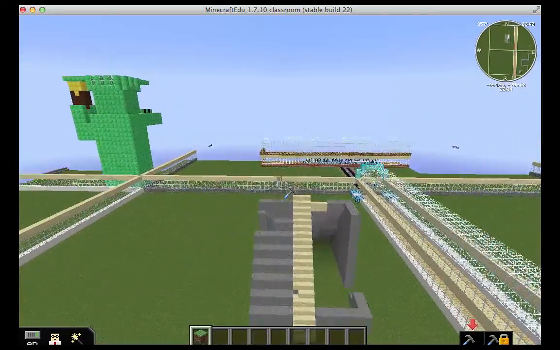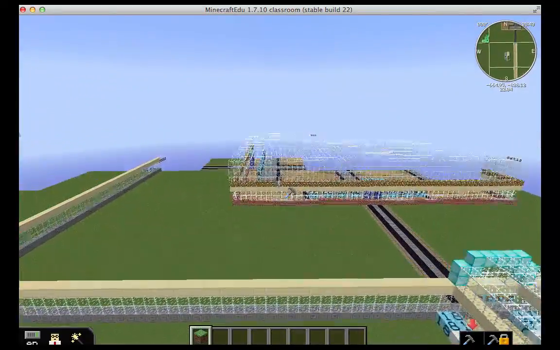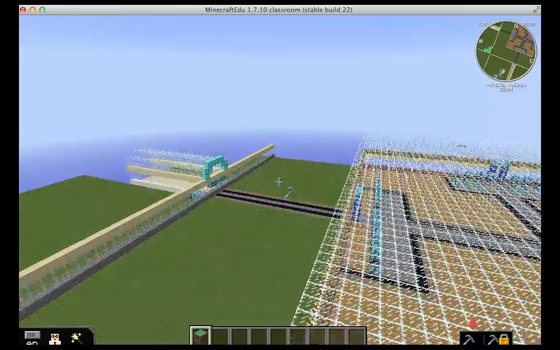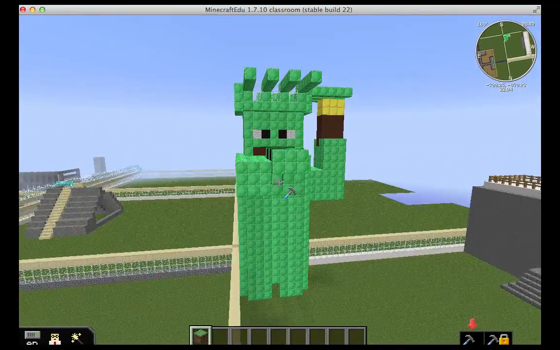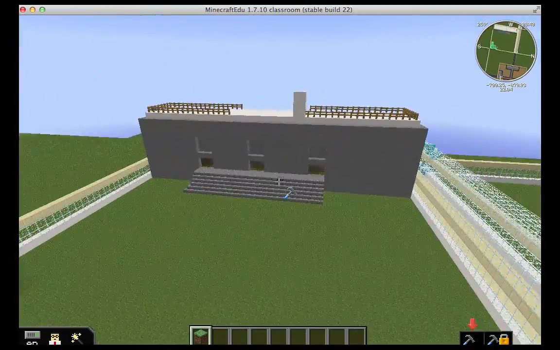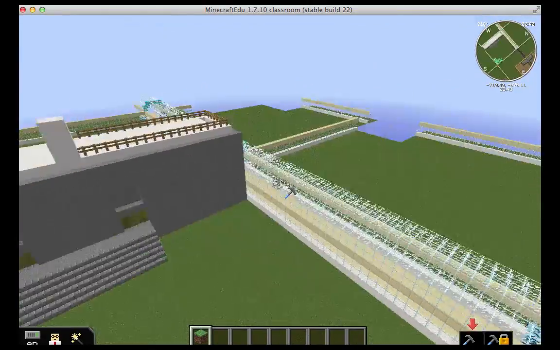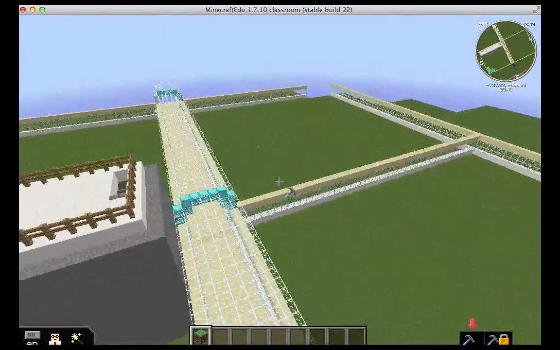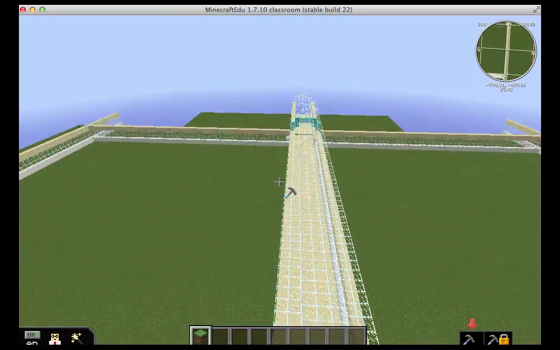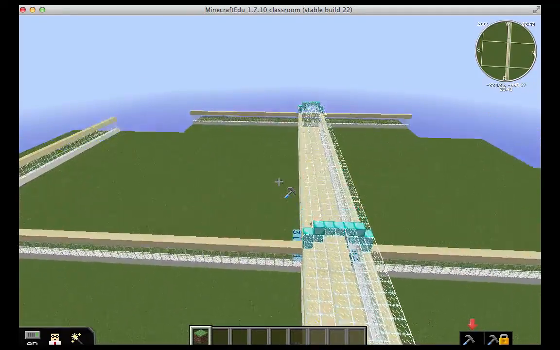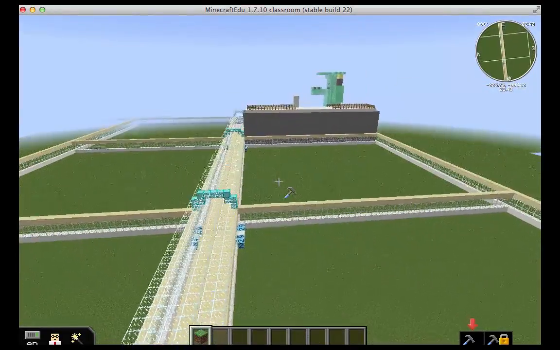So here we have a student from New York and Minnesota. And so they attempted to make the Statue of Liberty as their landmark. Pretty close. Made out of emeralds. This is going to be the Albany State Capitol building. And since we had students working in pairs, not every building area was used.